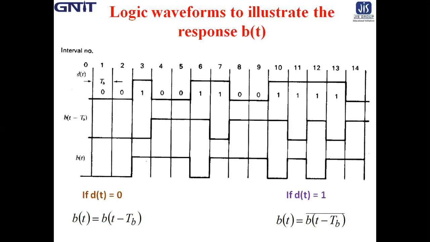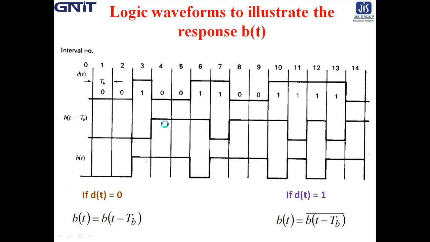So this 0 comes here, so 0, 0, again 0 comes here, so 0, 0, 0. Now this 0 comes here, then 0, 1, see, it is 1. Then this 1 comes in the 4th bit interval of bt minus tb.